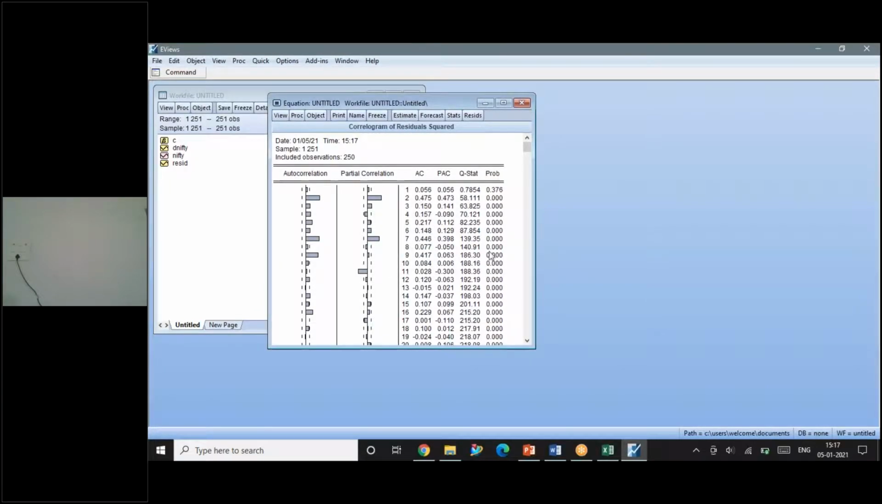See here, the p-values are insignificant. Earlier it was insignificant, so I accepted the null. Here the p-values are significant, which says that I have to reject the null. The reject means the residuals are autocorrelated. So what do I do now?